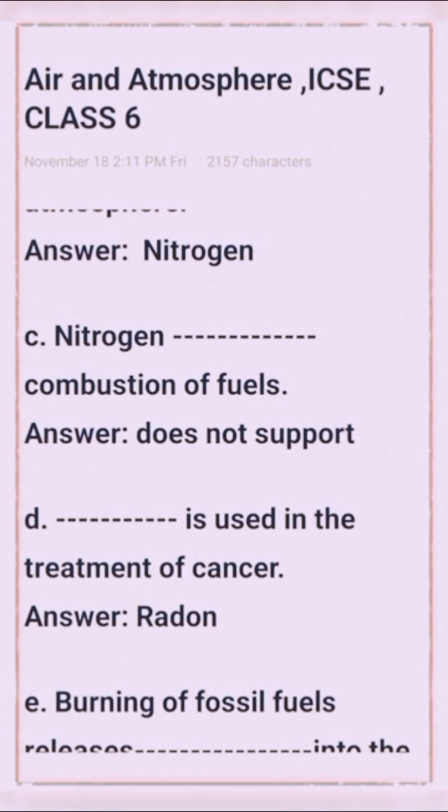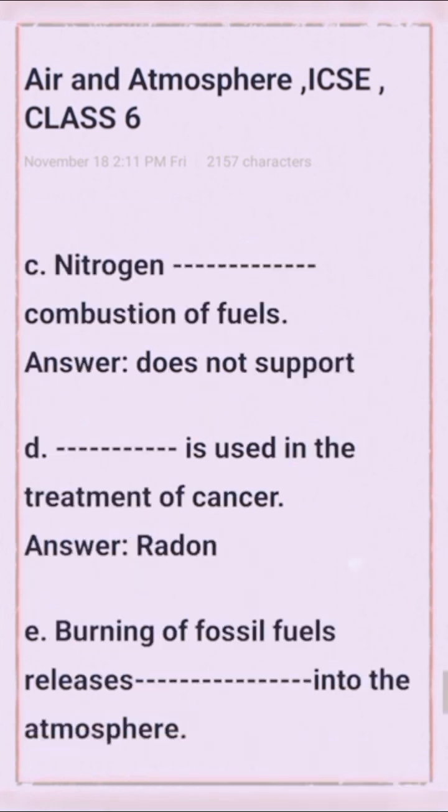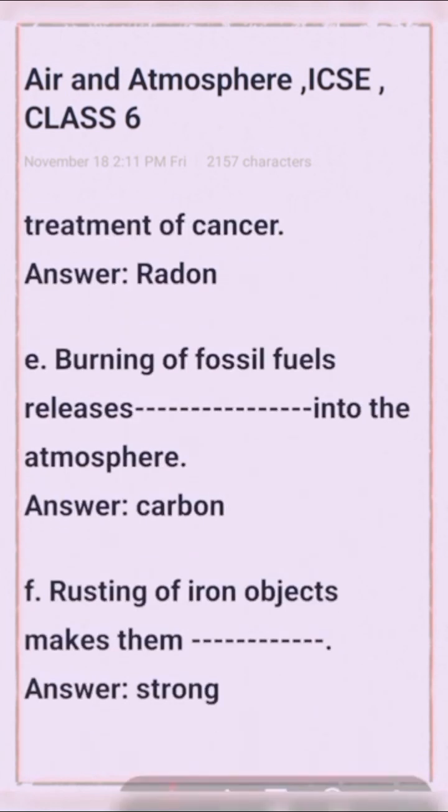Next question, question number C. Nitrogen does not support combustion of oil. Next question. Radon is used in the treatment of cancer. Next question. Burning of fossil fuel releases carbon into the atmosphere.